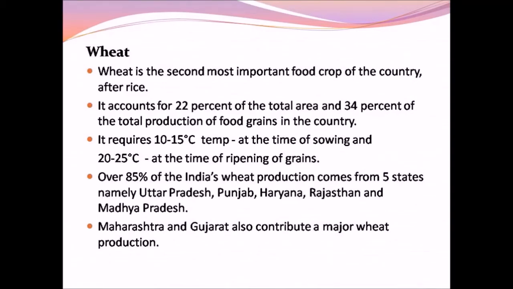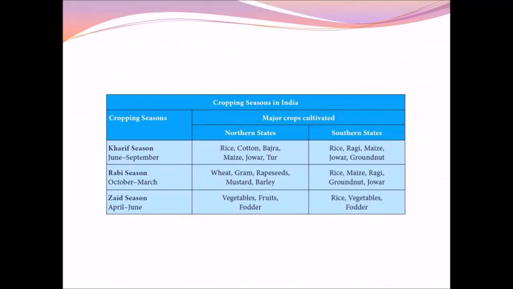Over 85% of India's wheat production comes from 5 states, namely Uttar Pradesh, Punjab, Haryana, Rajasthan and Madhya Pradesh. Maharashtra and Gujarat also contribute a major amount in wheat production. Cropping seasons in India. The three main cropping seasons in India are Kharif season, Rabi season and Zaid season.